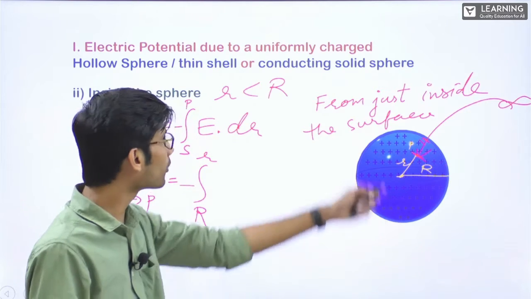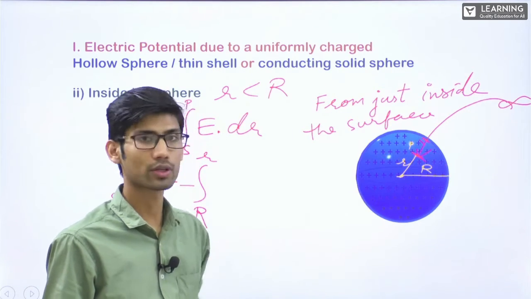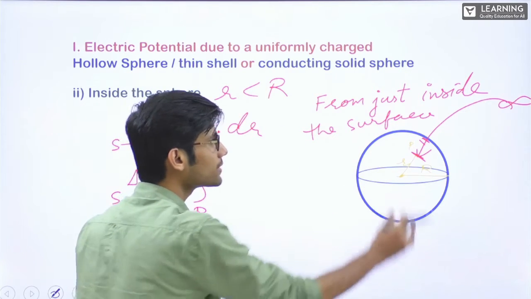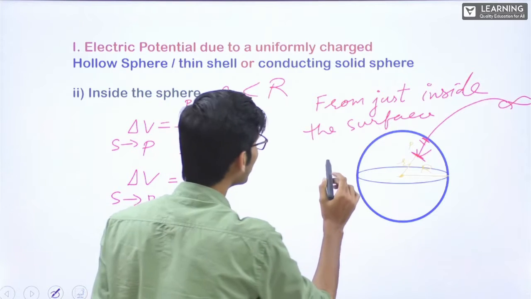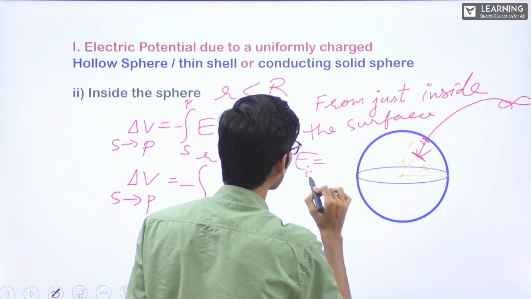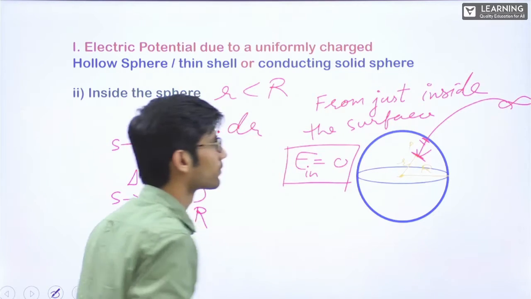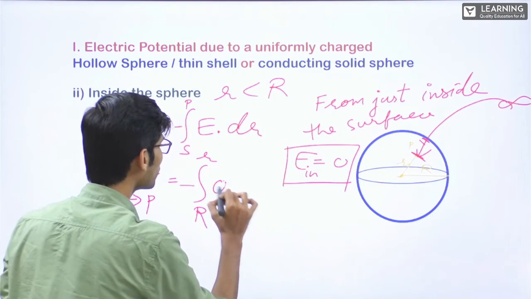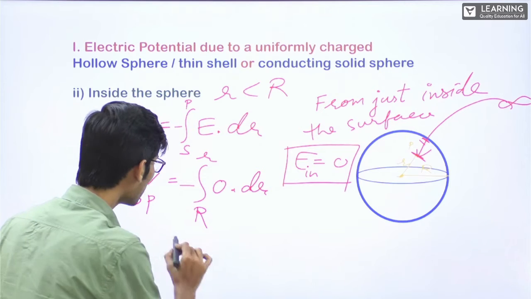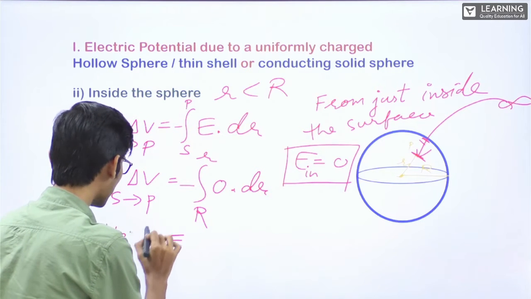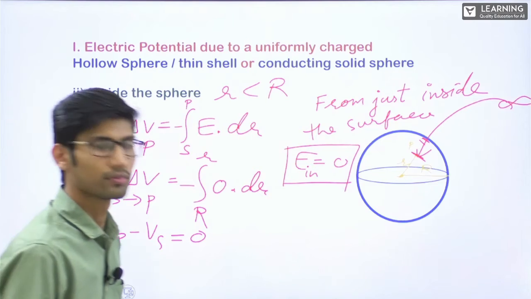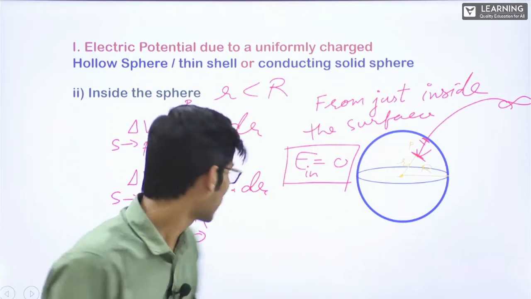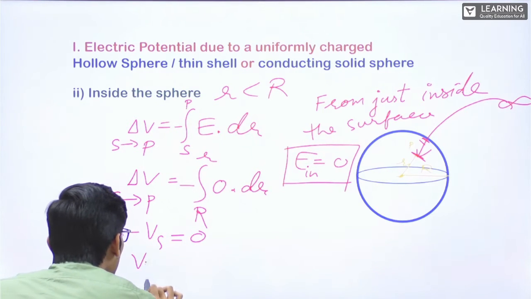E will be, now this is a hollow sphere. This is the surface what is shown. If you go inside, there is no charge. Inside a hollow sphere, there is no charge. And we know that electric field inside the hollow sphere is 0. Forget about the charge. We have already found out the electric field, right? That is 0 inside. That means 0 dot dr. 0 dot dr means delta V, Vp minus Vs is equal to 0. Don't write Vp as 0, Vp minus Vs as 0. Alright. So from here, I can write Vp is equal to Vs.